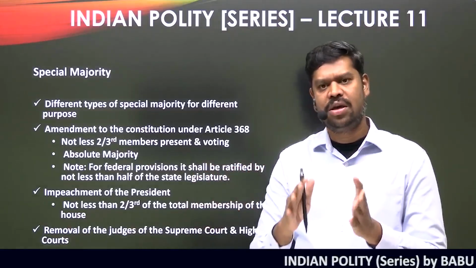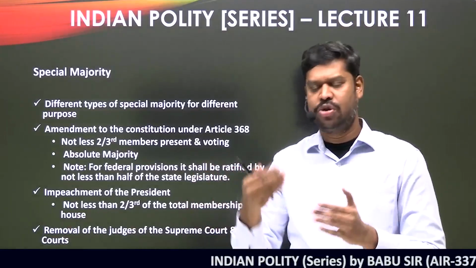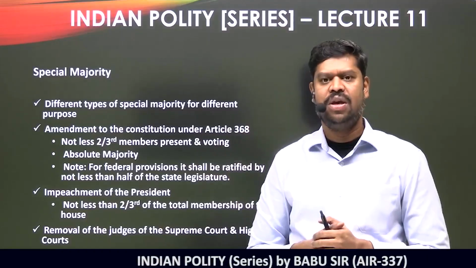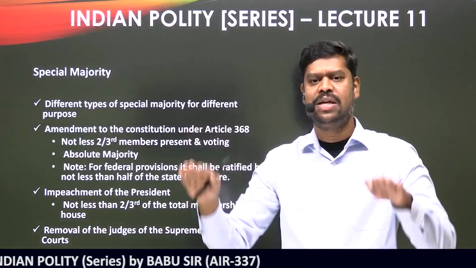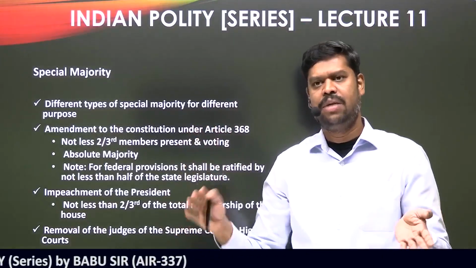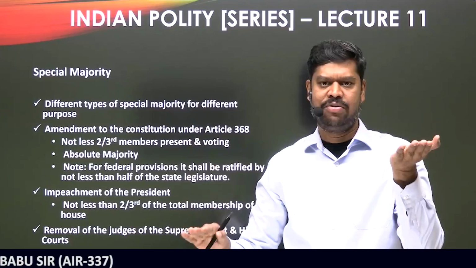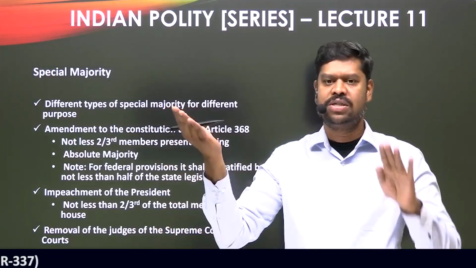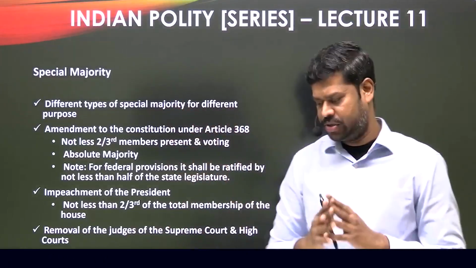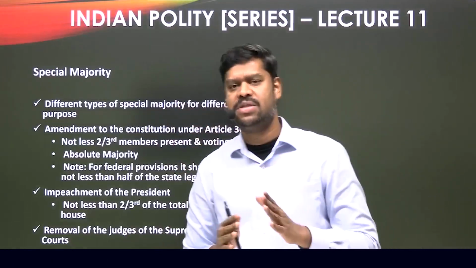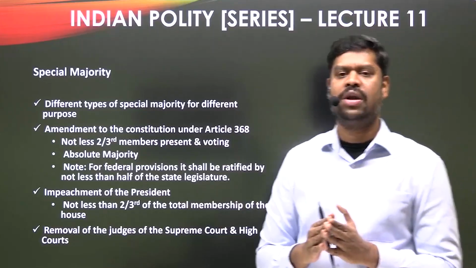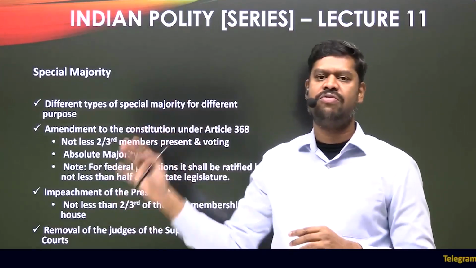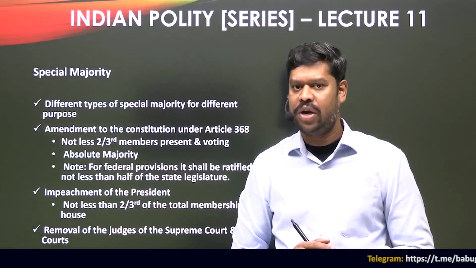On the contrary, let us assume a constitutional amendment bill is brought in, wherein after this amendment is done, it varies the power balance between the center and the state. It may give more power to the center and less power to the states, or more power to the states and less power to the center, whatever be the case. If the equilibrium is disturbed because of the constitutional amendment, then that amounts to amending the federal provisions of the constitution. So try to understand it in this way.